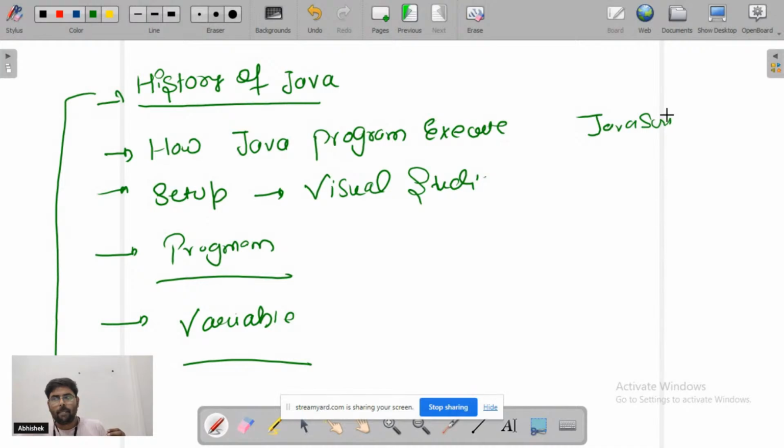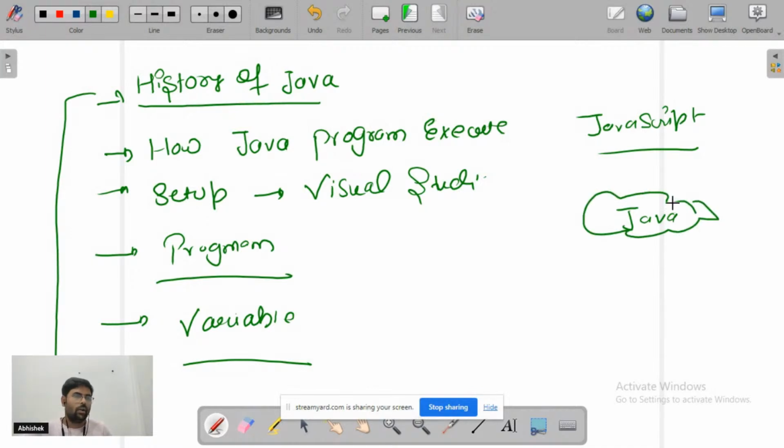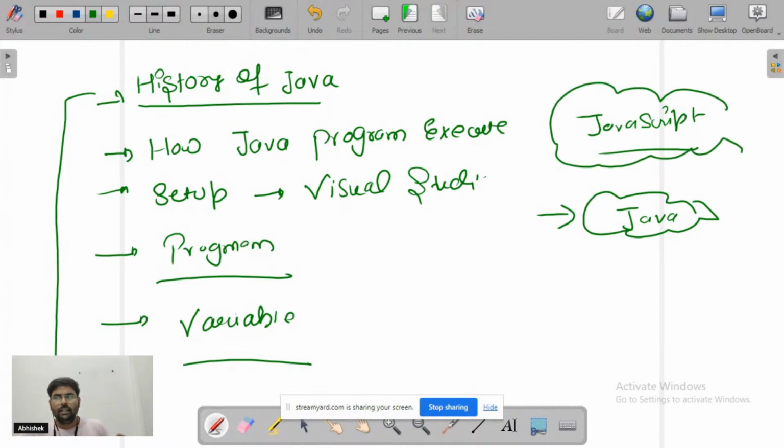But good companies, most of the companies, use Java as their technical stack, and JavaScript is a modern language, and now companies have started using JavaScript for the front end part and for the back end part, but especially for the back end part, most of the companies use Java, right?